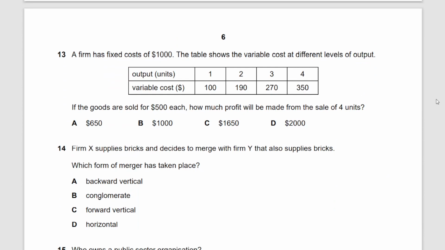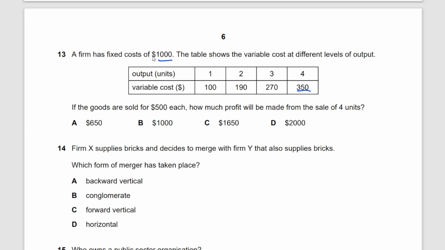A firm has fixed costs of $10,000. The table shows the variable cost at different levels of output. If the goods are sold for $5 each, how much will be made from the sale of 4 units? So if a firm has a fixed cost, this is simple. If you guys study accounting, nothing could be more simple than this question. The fixed cost is 1,000. The variable cost for 4 units is 350.